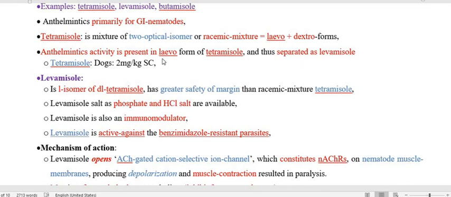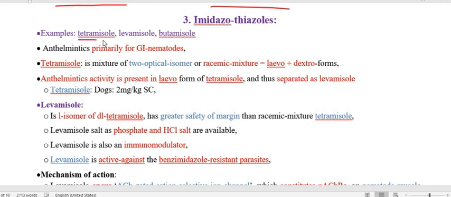Under this, the drugs that we already discussed are tetramisole and levamisole. Initially the drug that appeared in this imidazothiazole class was tetramisole, or you can say the first drug or prototype of the class, and this acts primarily against